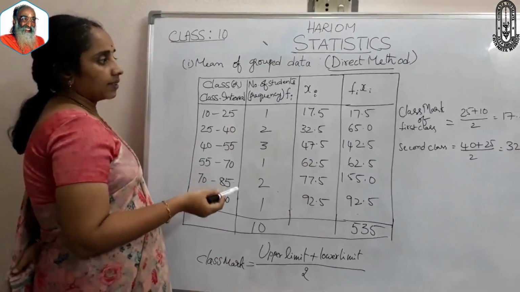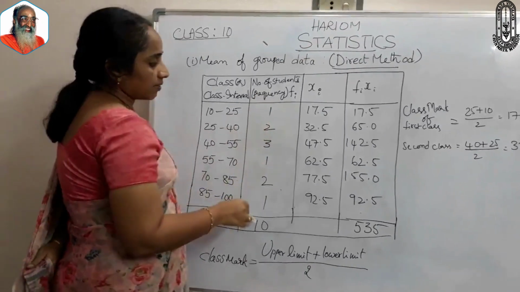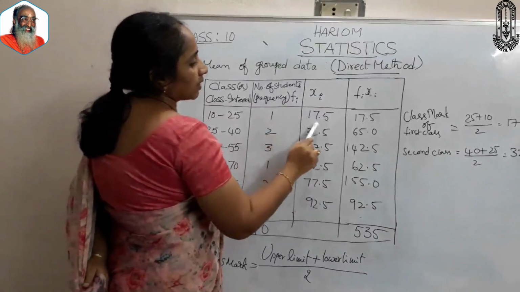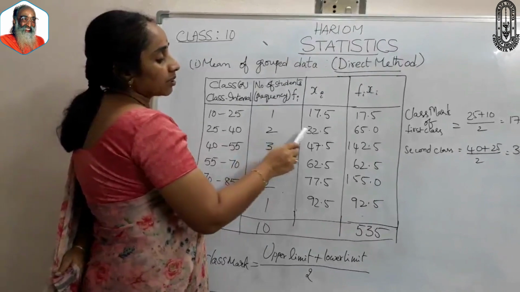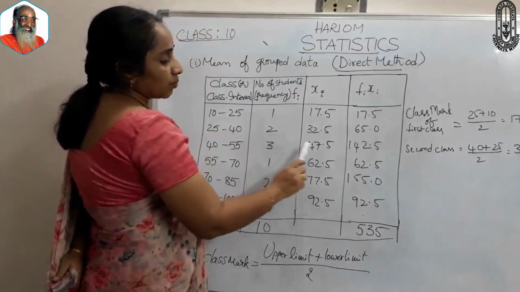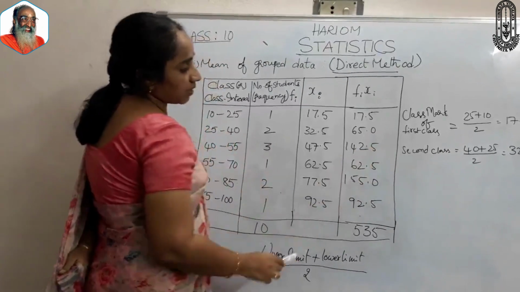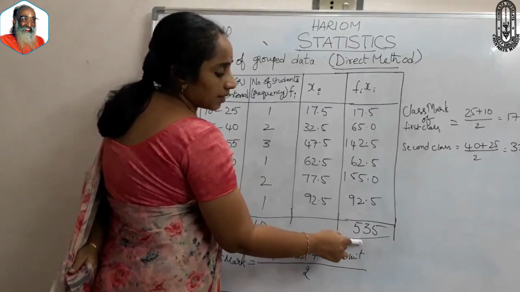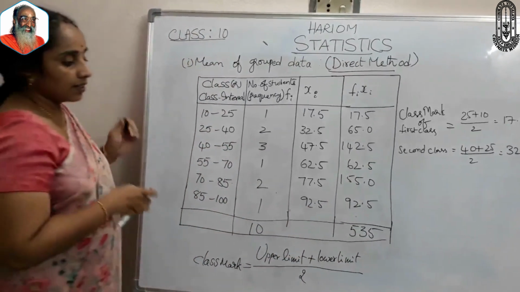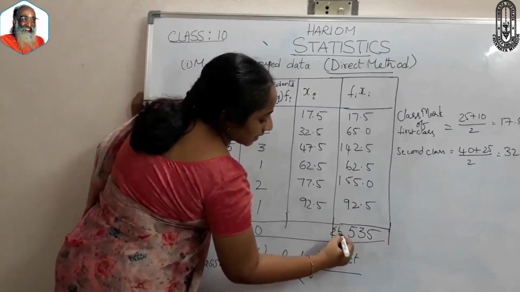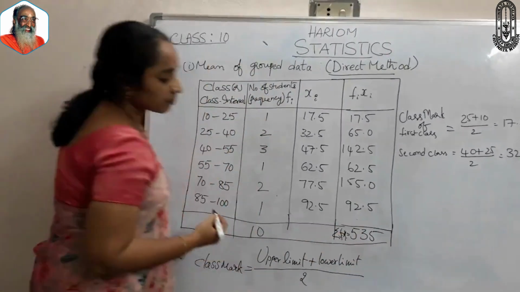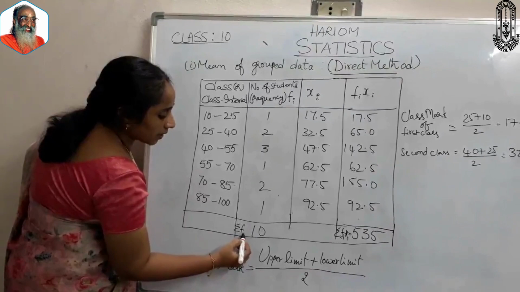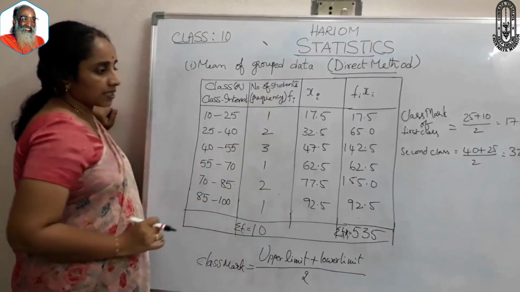These are the frequencies, the fi's, and these are the xi's. Their products: 1 into 17.5 is 17.5, 2 into 32.5 is 65, 3 into 47.5 is 142.5, and by adding all these we get 535. This is sigma fi xi, the summation of fi xi, and here sigma fi is the sum of all frequencies.